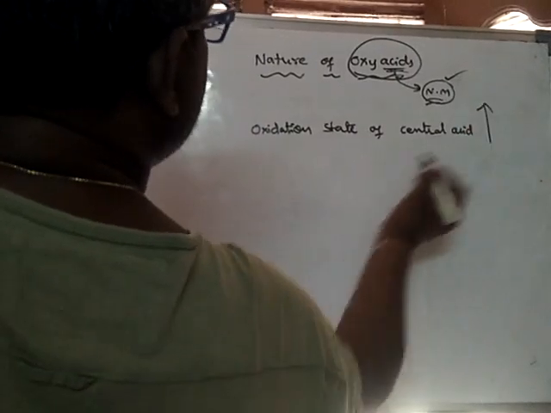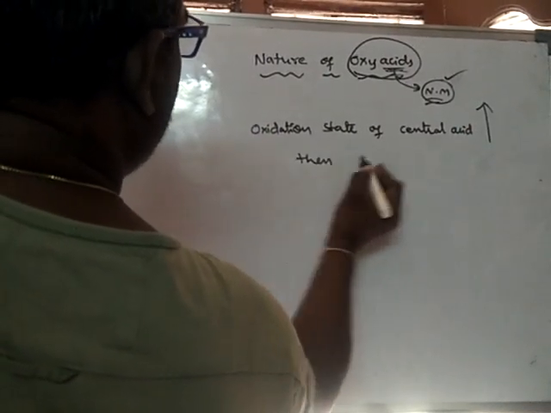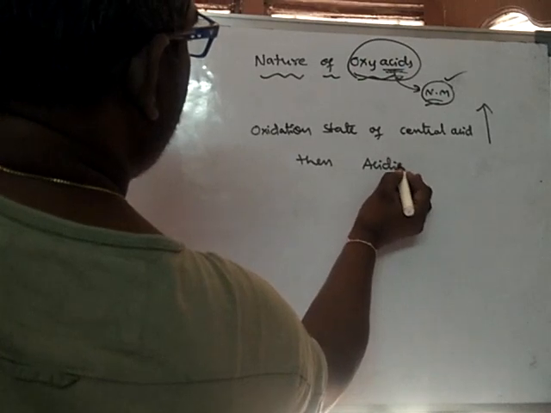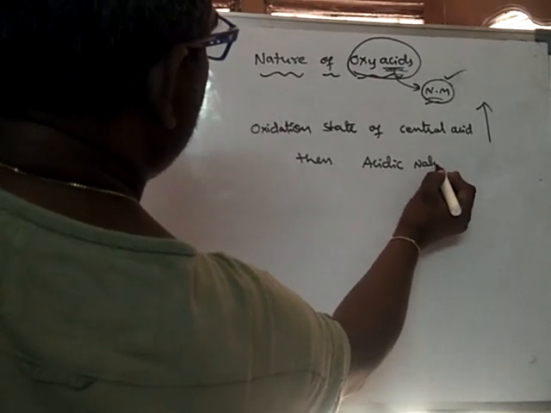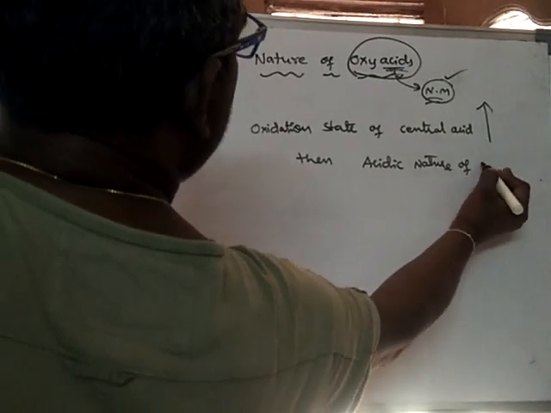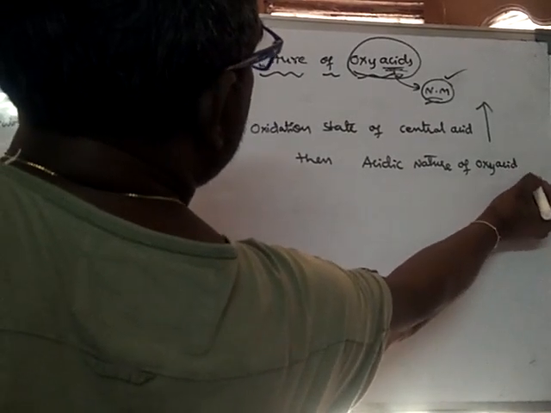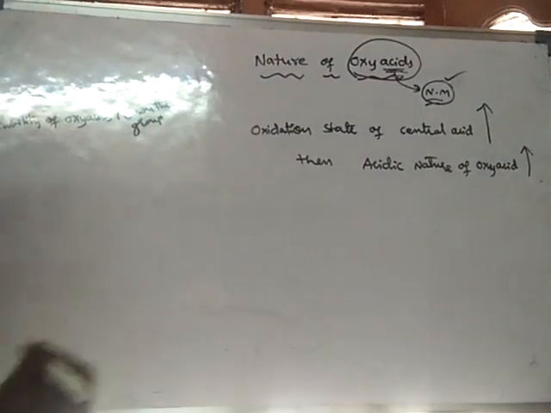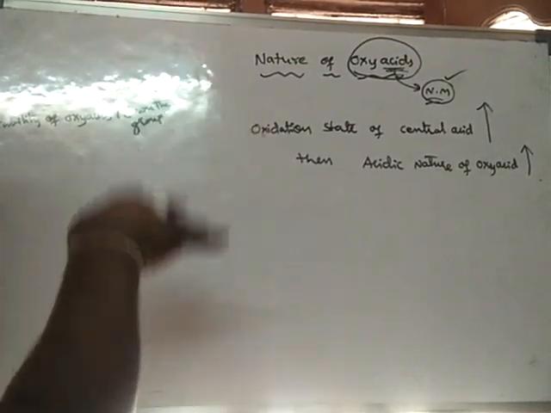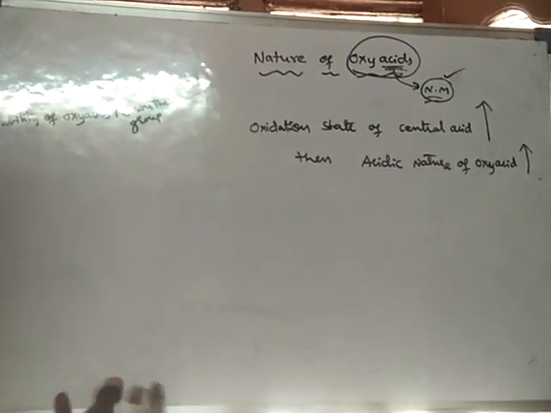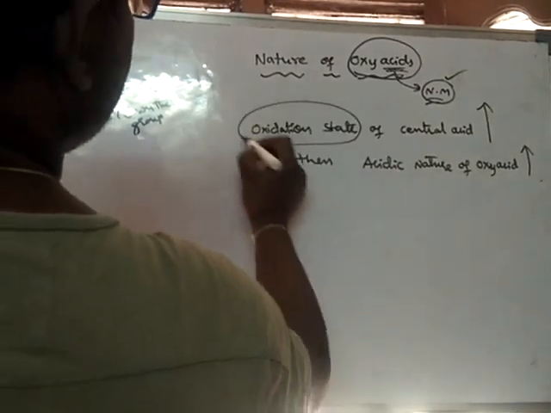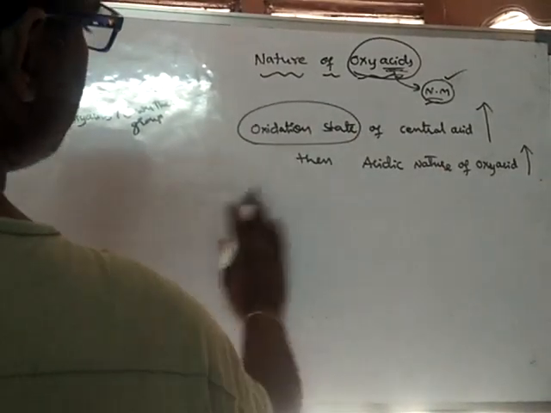If the oxidation state of the central atom increases, then the acidic nature of the oxyacid increases. Okay, already we have seen this in terms of percentage of oxygen. Now we will see it in terms of oxidation state. For example,